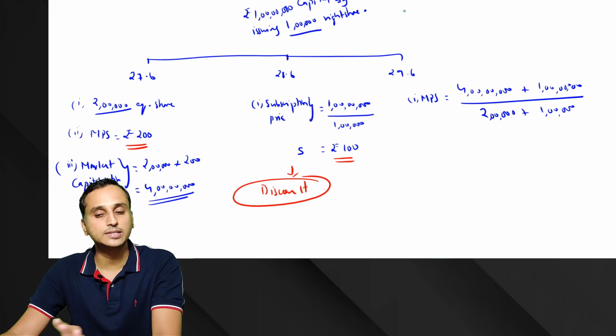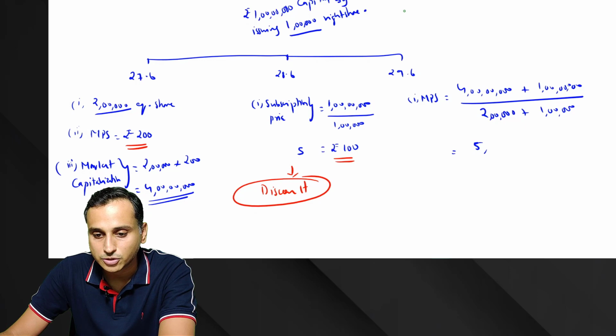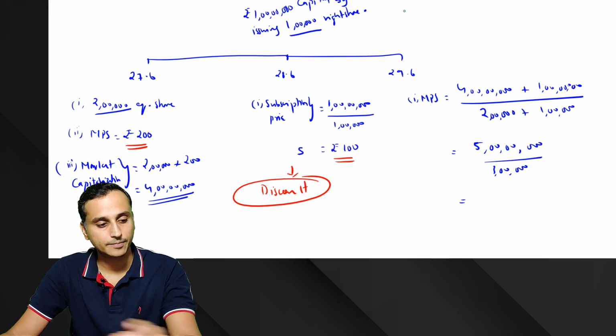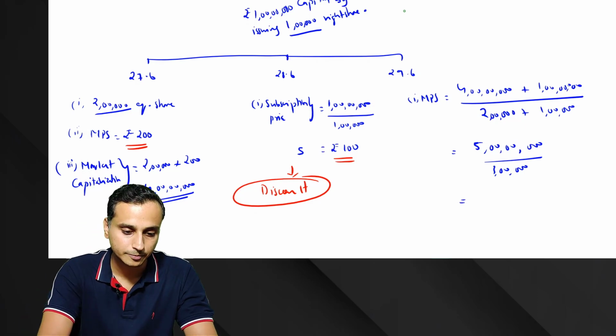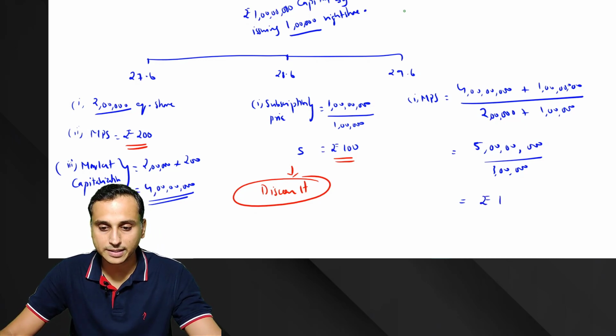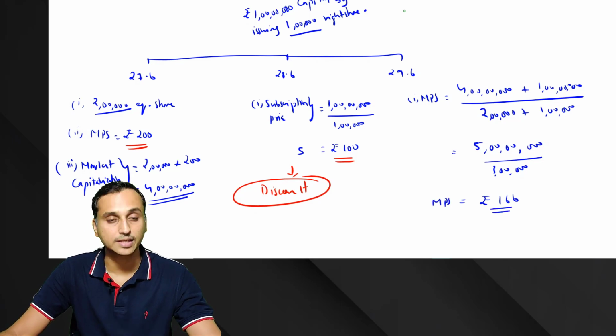But now your total number of shares is 3 lakhs. So let's calculate what will be the market price. 5 crores divided by 3 lakh shares gives us rupees 166. So the MPS now is rupees 166.